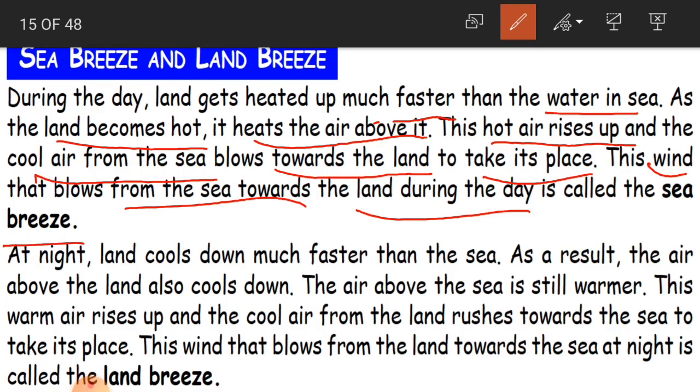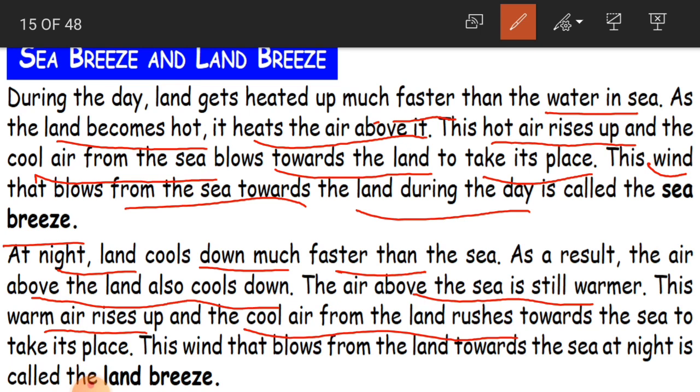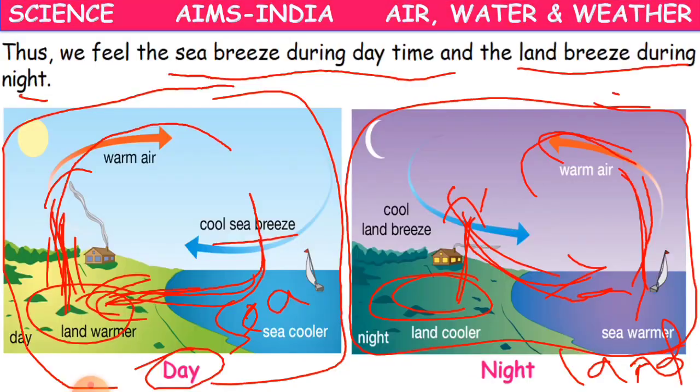At night, land cools down much faster than the sea, and the air above the land also cools down, and the air above the sea is still warmer, and this warm air rises up, and the cool air from the land rushes towards the sea to take its place. So this wind that blows from the land towards the sea at night is called land breeze. Clear, children? As we have seen in the picture here.